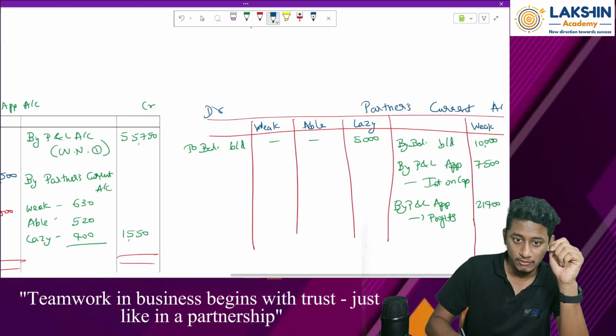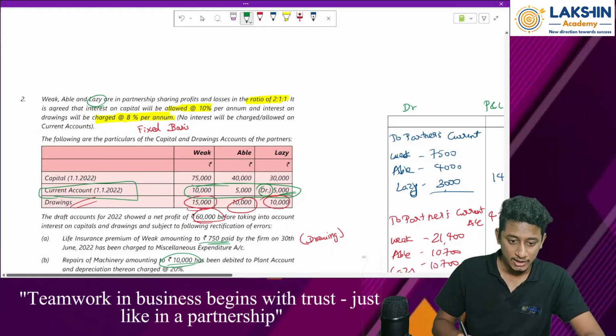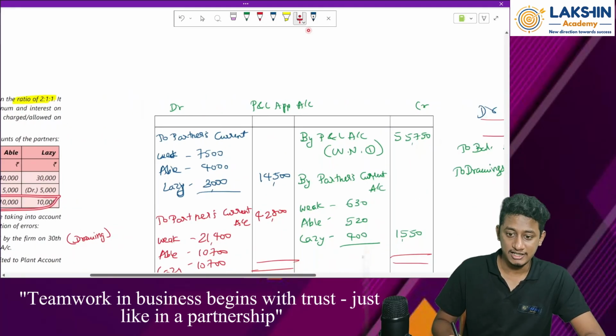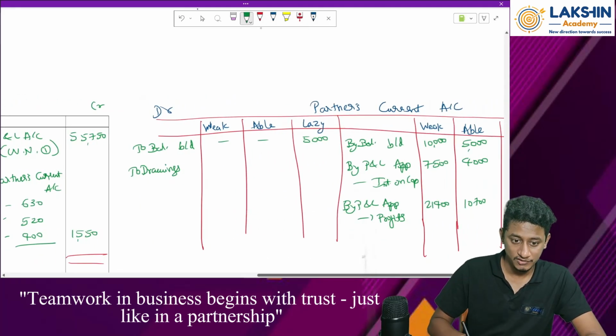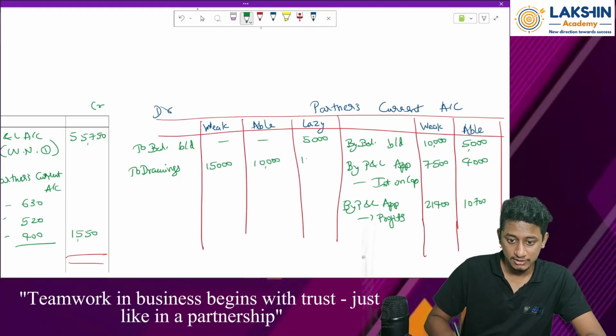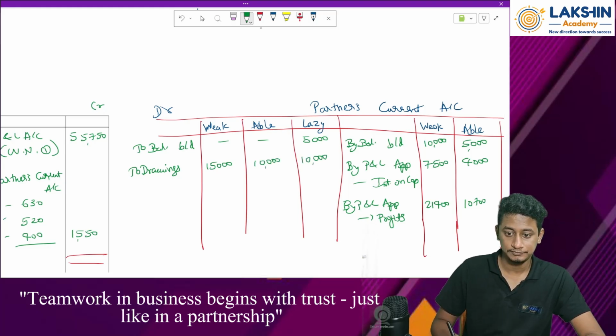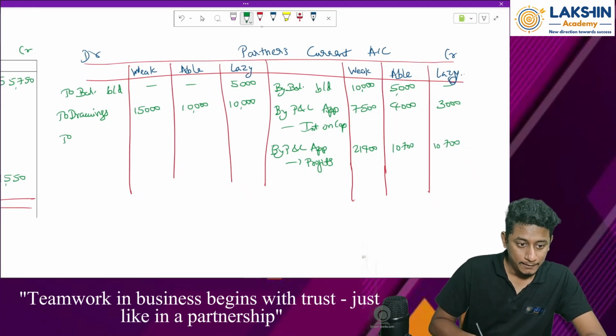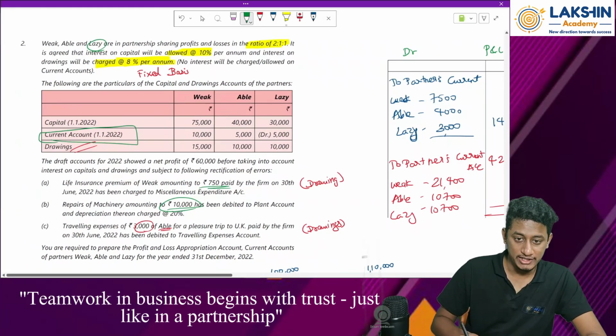So that will be what? To drawings. What are the values? 15,000, 10,000 and 10,000. Yes. Okay. Next, to... See, first of all, let's go to the first entry.